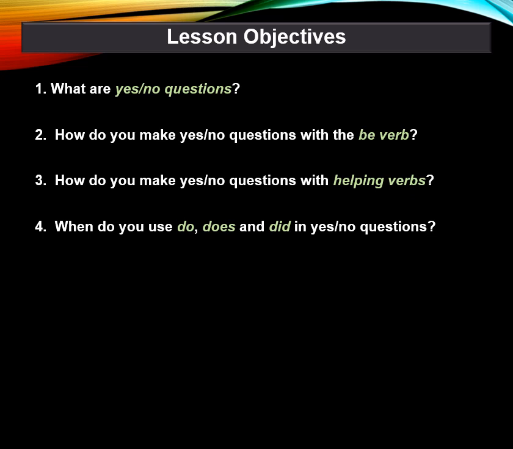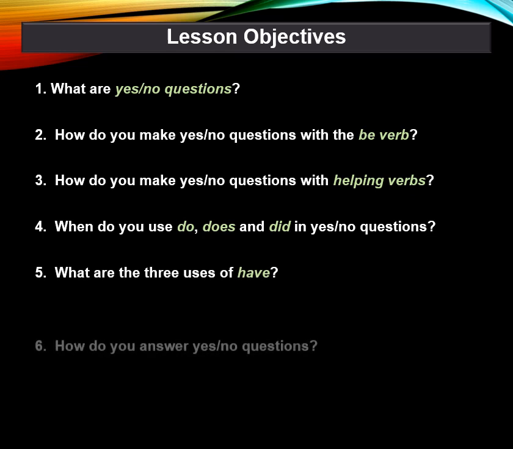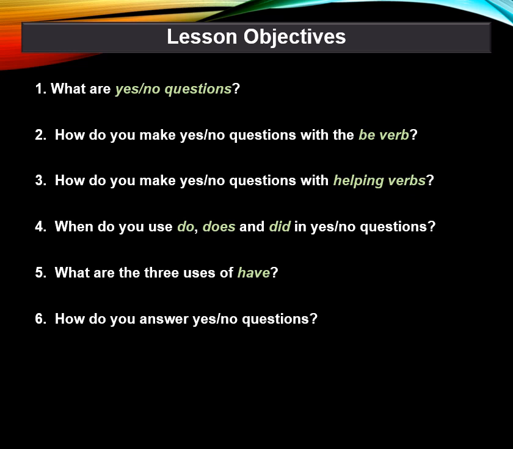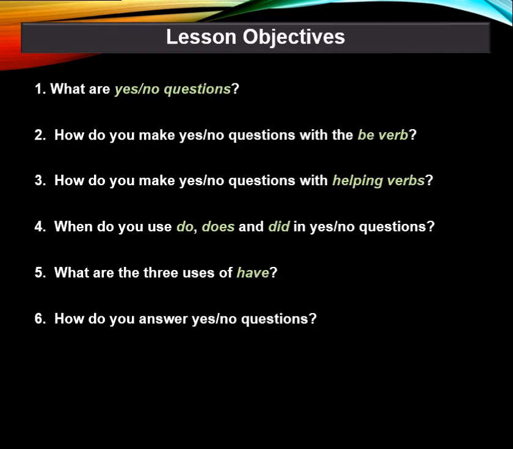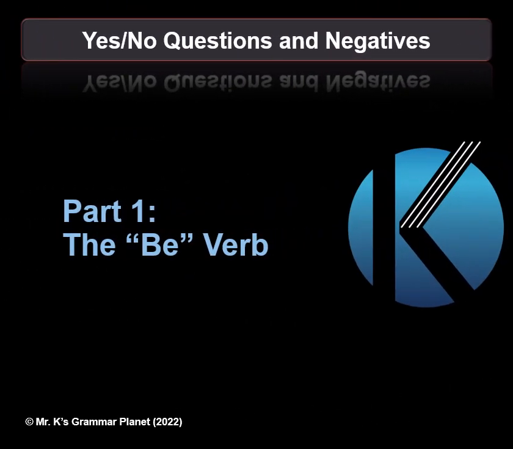When do you use do, does, and did in yes/no questions? What are the three uses of have? And finally, how do you answer yes/no questions? Now let's go over the main points for part 1, the be verb.